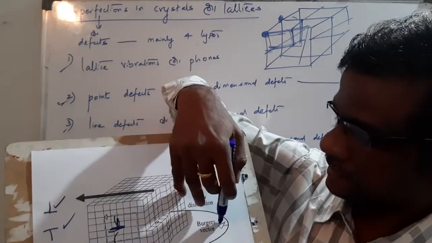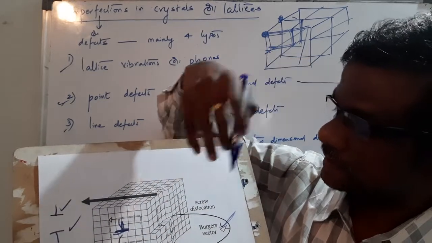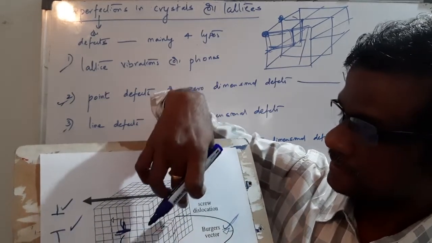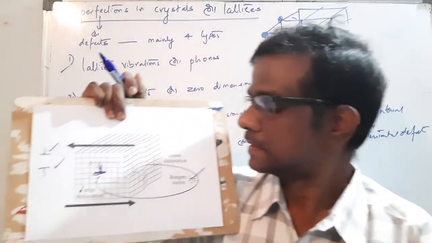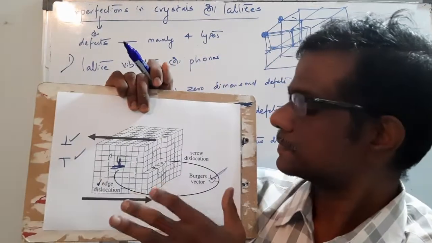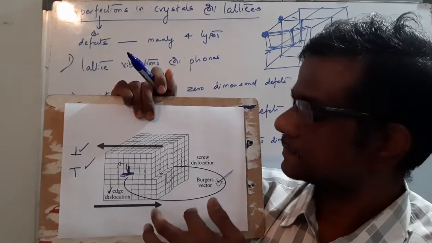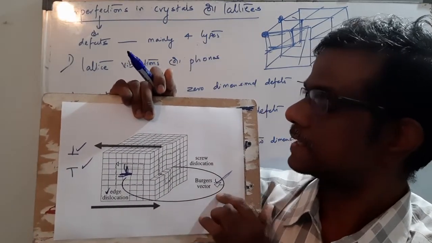The vector linking the screw dislocation to the edge dislocation, or the vector you use to replace it, is called Burger's vector.